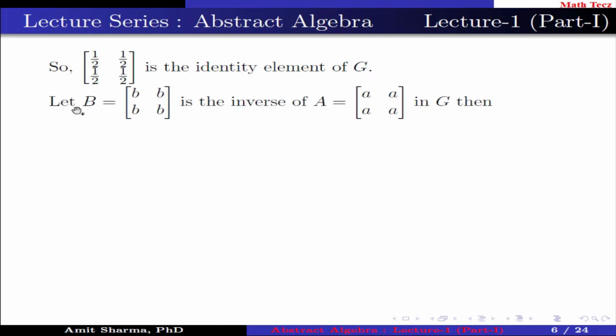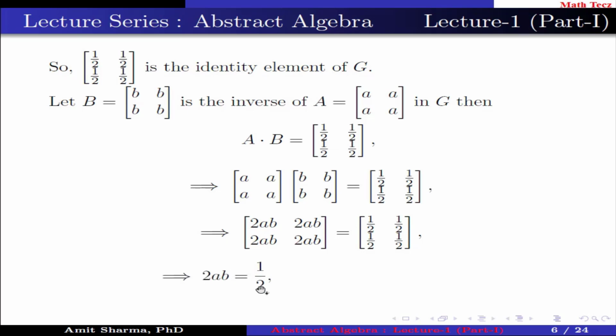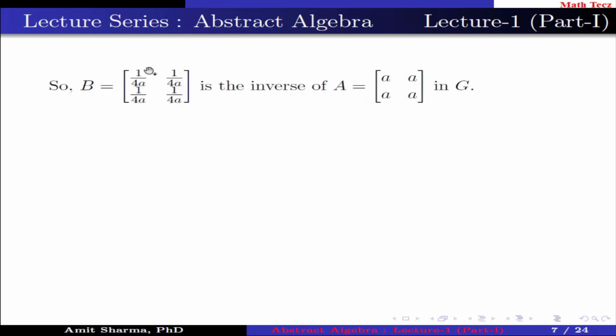Let B be the inverse of A in G, then AB should be equal to the identity matrix, which is the 2 cross 2 matrix with all entries 1 by 2, which can be further written in this form and simplified like this. Now two matrices are the same if and only if the corresponding elements are the same, implies 2ab should be equal to 1 by 2, implies b is equal to 1 by 4a, which is not equal to 0 because a is also not equal to 0. This belongs to R. So B, which is the 2 by 2 matrix containing all elements 1 by 4a, is the inverse of A in G.